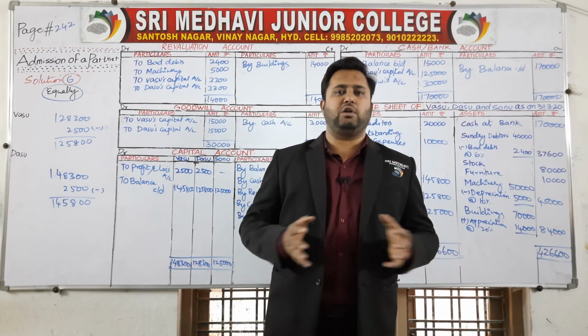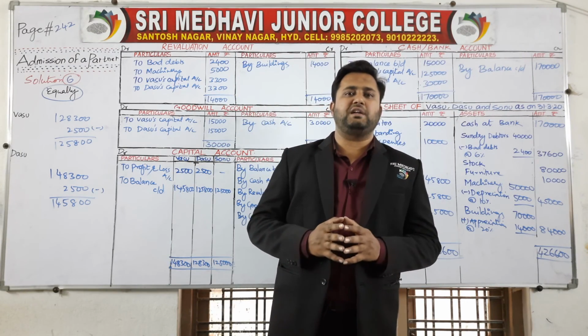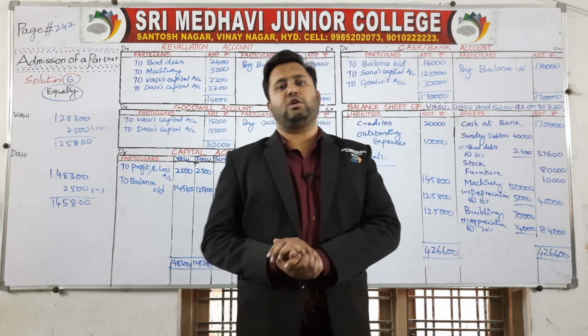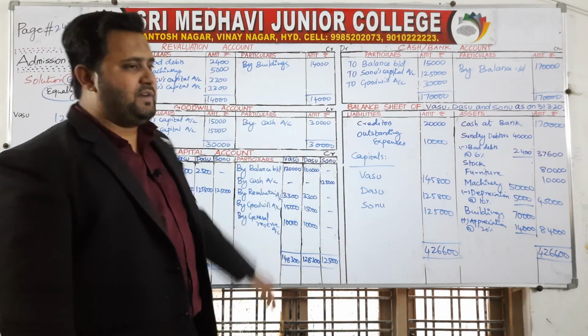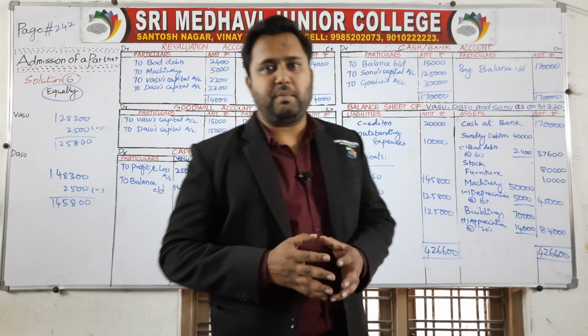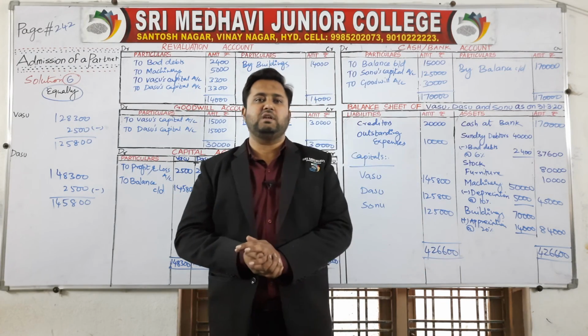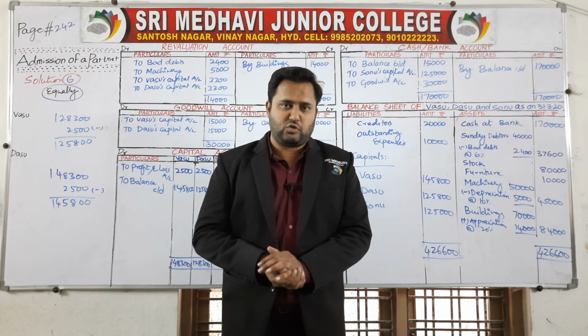There are two partners called Vasu and Dasu, distributing their profit and losses equally. What we have done is the admission of a partner: a new partner admitted into the business, Mr. Sonu.